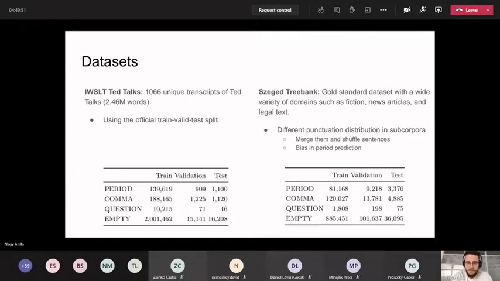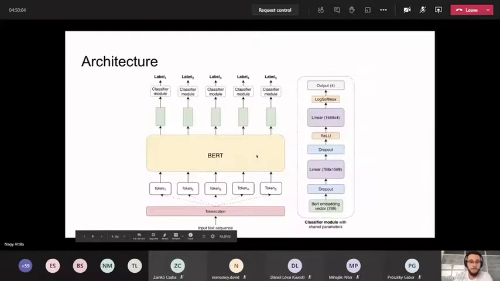So obviously this does introduce a bias in the prediction of periods because BERT is capable of recognizing the context change. But we had to take this trade-off because this way we could predict question marks as well.